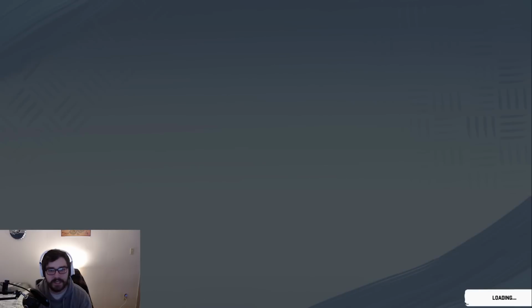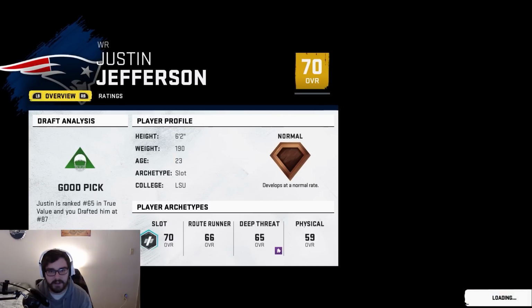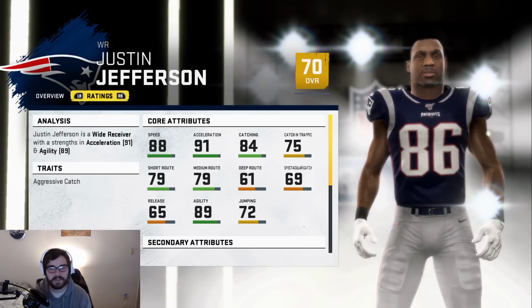I feel like I've never really given Justin Jefferson a true shot to start, and he would be a pretty cool replacement for Julian Edelman just based on his archetype being slot. I'm going to go after him. He's probably not going to be here in the third round. He's probably going to be a first or a second round guy, but you never know. Players fall in the draft all the time.